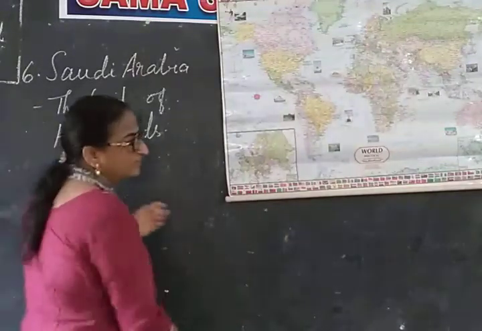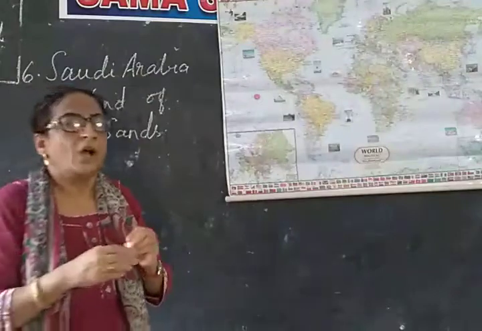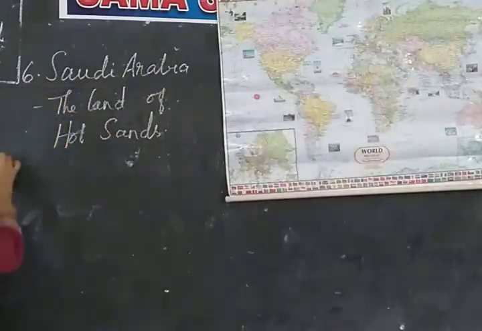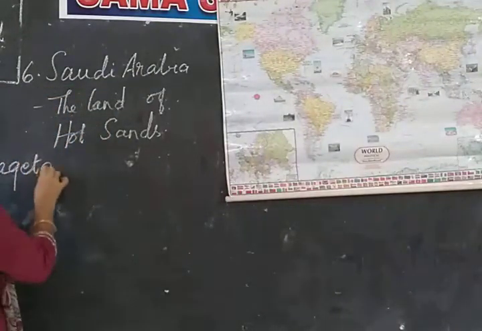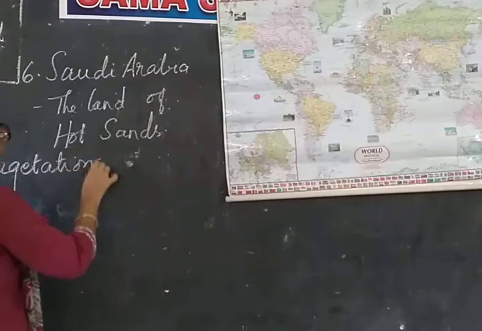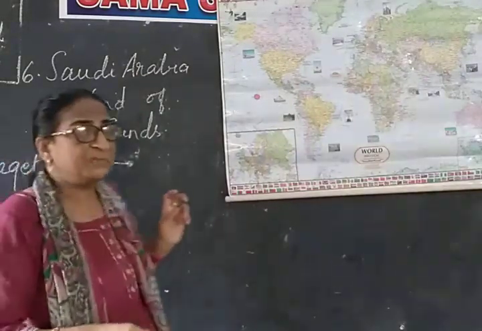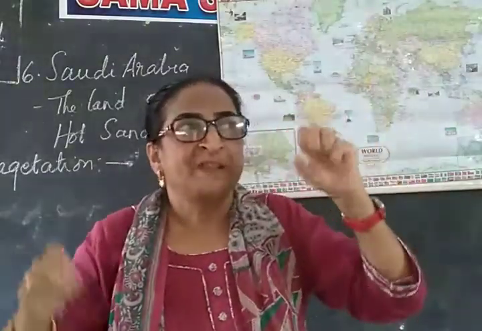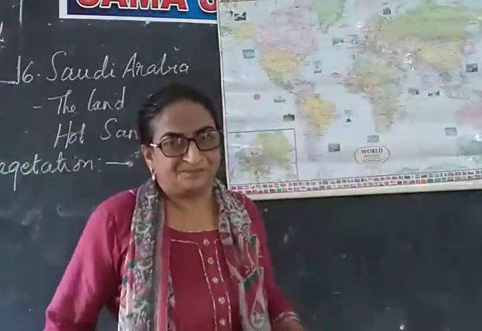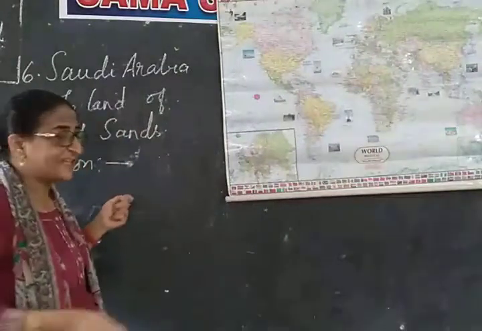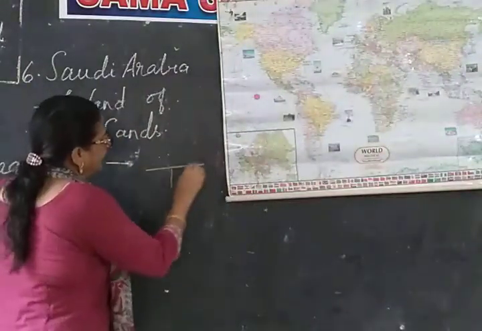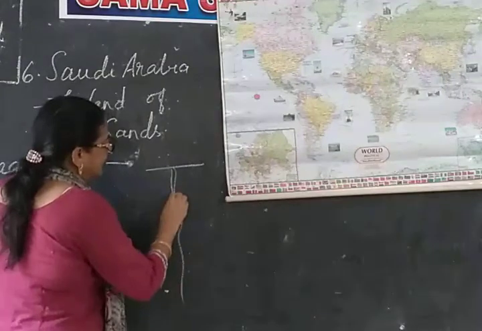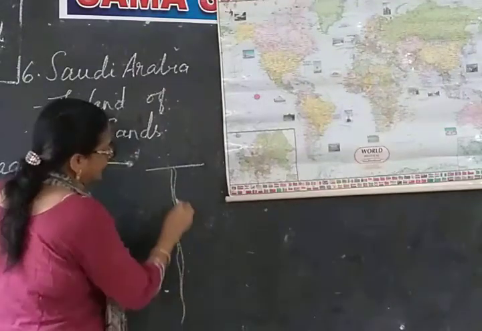No vegetation. Hot desert. It is a hot desert. So what will you find there? Vegetation. So let us learn about the vegetation of this country. Vegetation means here you will find the places which will have very strong taproot system. You will find the trees which will have very strong taproot system which will go deep into the soil.